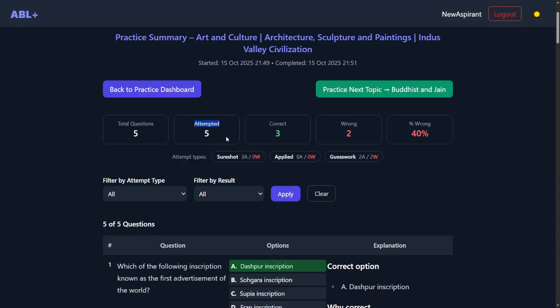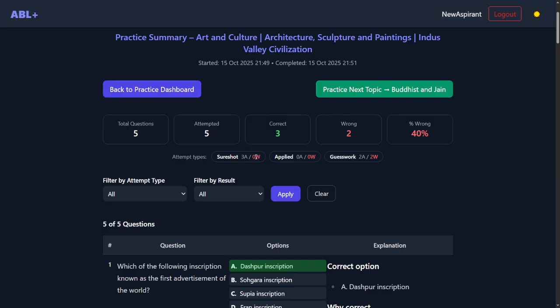In practice sessions, we cannot skip any question, so you have to attempt it. All 5 have been attempted. 3 were correct, 2 were wrong, so 40% wrong. This is the most highly used metric. This is percentage wrong. You need to get this under control. We are interested in what you are getting wrong so that we can make it correct. That's how the system is flagging everything.